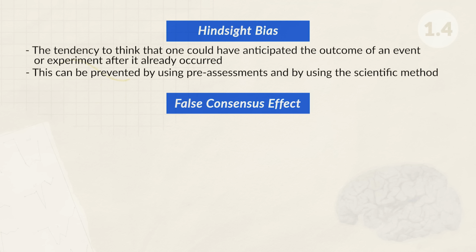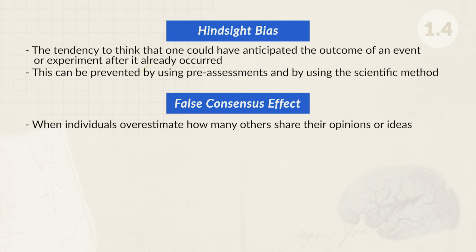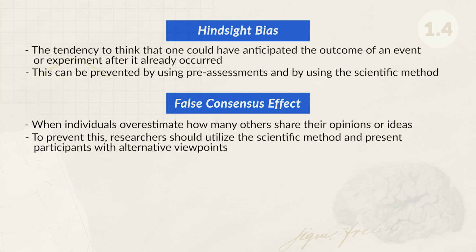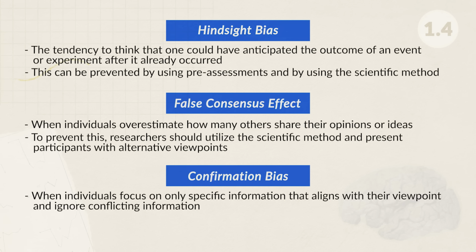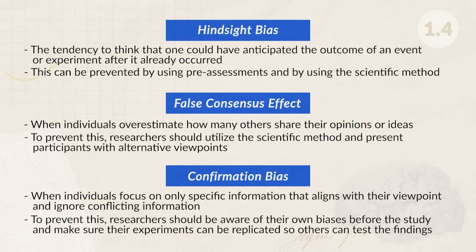False consensus effect is when individuals overestimate how many others share their opinions and ideas. To prevent this, researchers should utilize the scientific method and also present participants with alternate viewpoints. Confirmation bias is when individuals focus on only specific information that aligns with their viewpoint and ignore conflicting information. To prevent this, researchers should be aware of their own biases before the study and make sure their experiments can be replicated so others can test their findings.